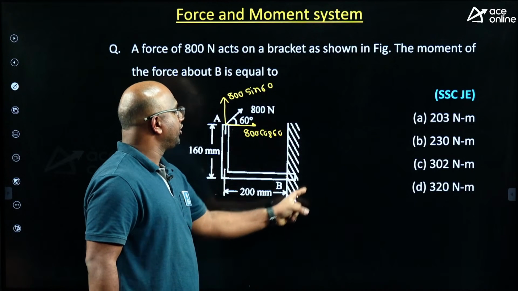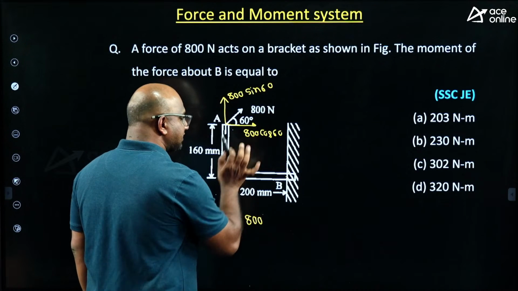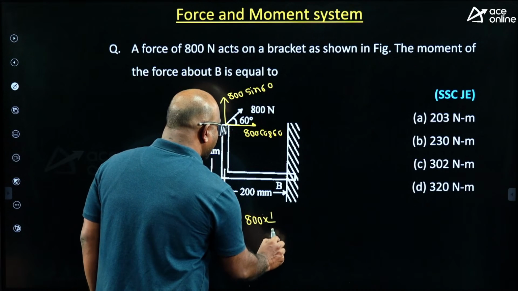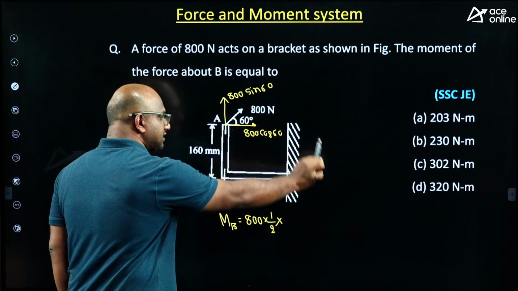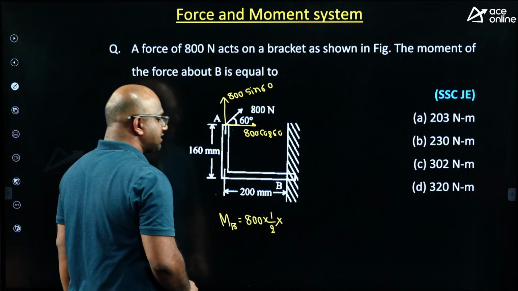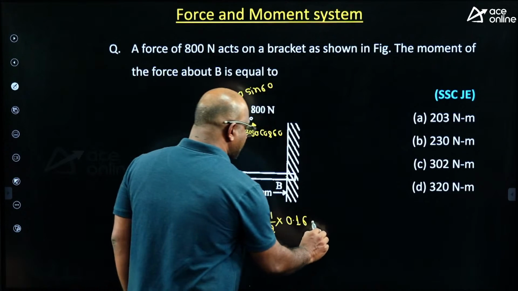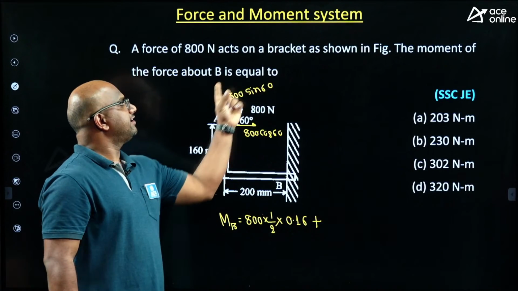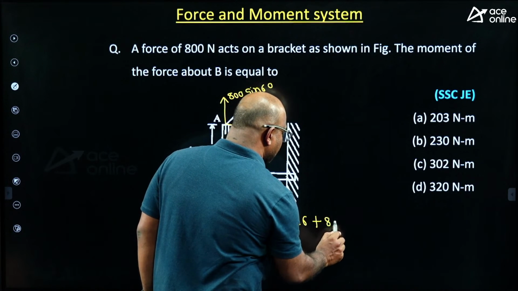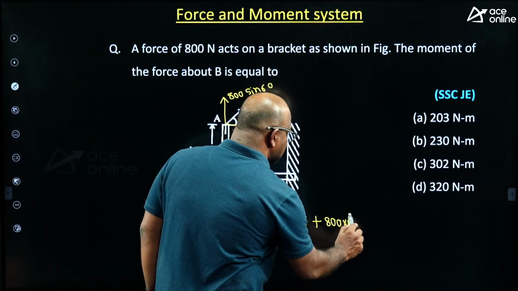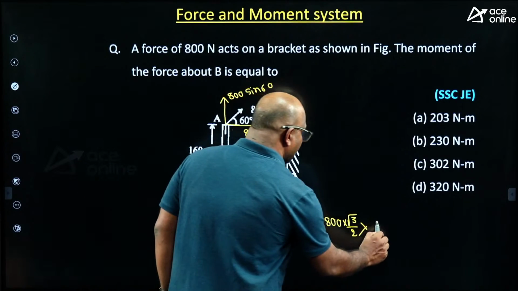800 cos 60 is going to give you clockwise. How much? 800 cos 60. Cos 60 means how much, guys? 1 by 2 into, I want it in terms of meters, guys. Cos 60 into, what is the perpendicular distance, guys? 160 mm, which means 0.16. Next, plus, it is also going to give you clockwise itself. How much is coming, guys? 800 sin 60 means root 3 by 2 into the distance, how much, guys, anyone?